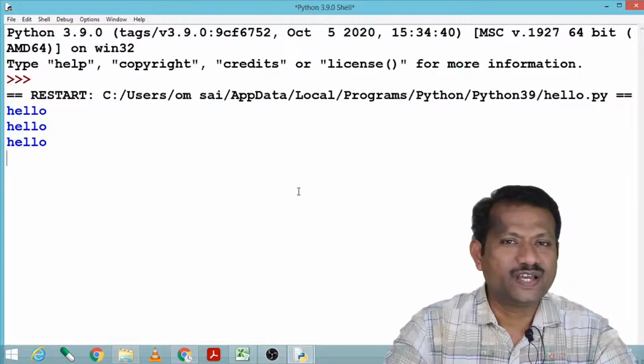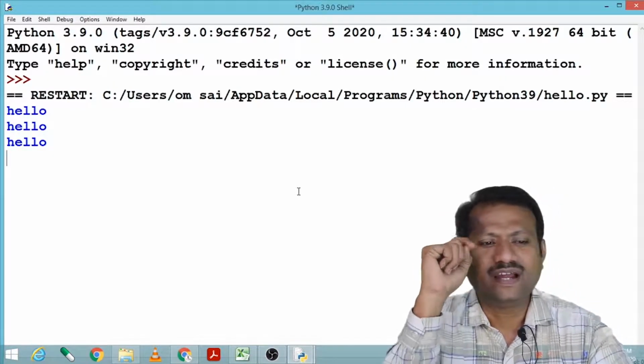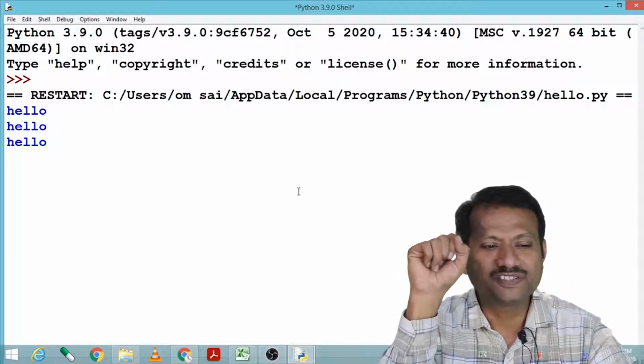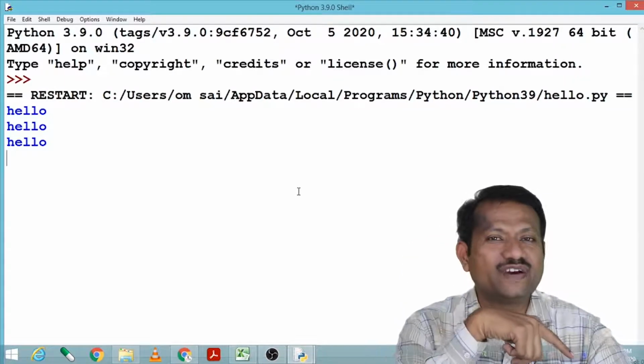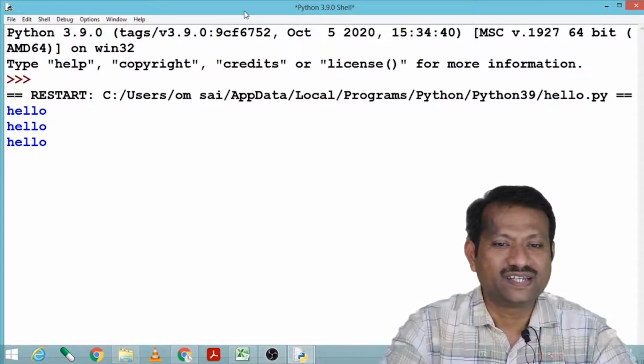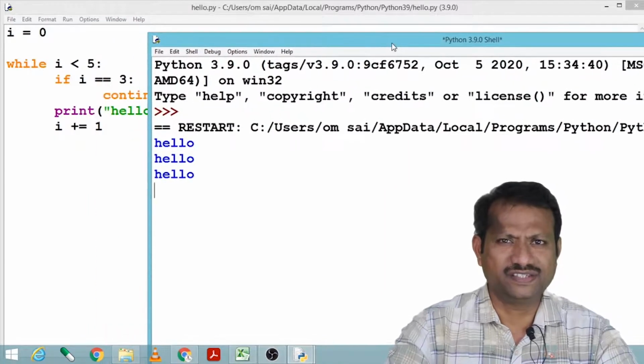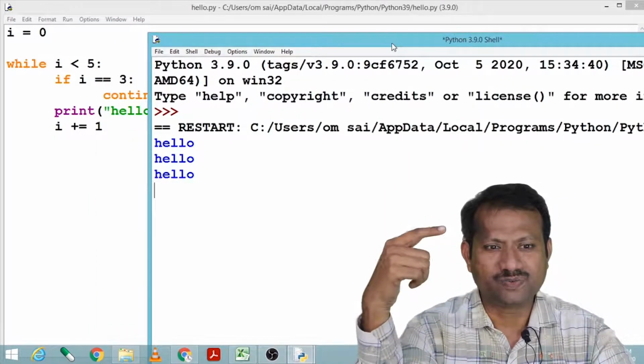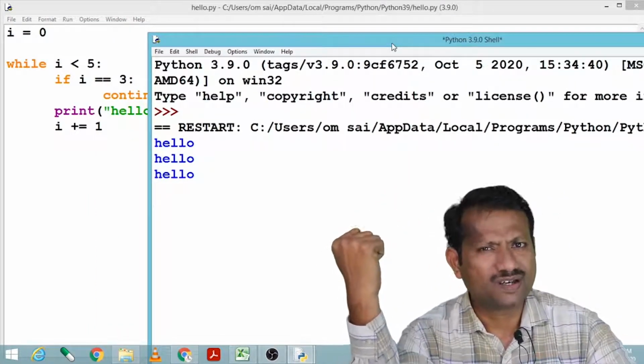Now it has given hello 3 times and the cursor is blinking. What is it indicating? It is in an infinite loop. It is doing something, it is in that infinite loop. It is waiting for something. For what? Let us see.